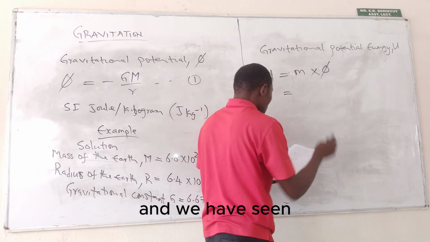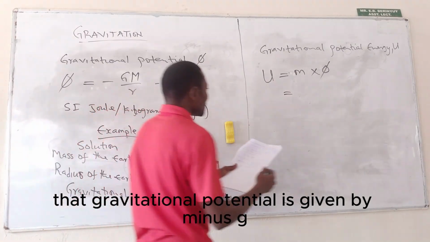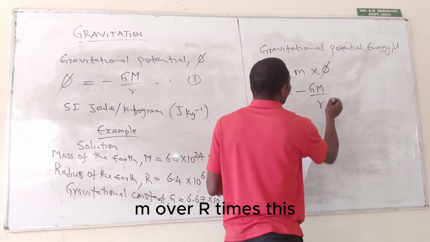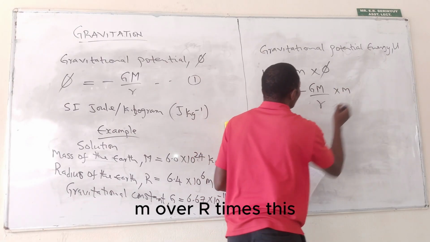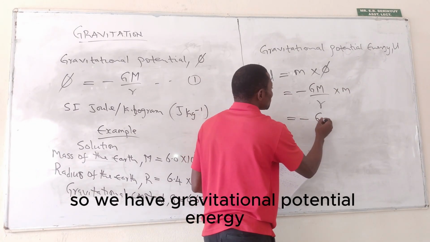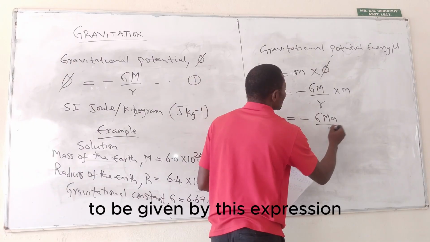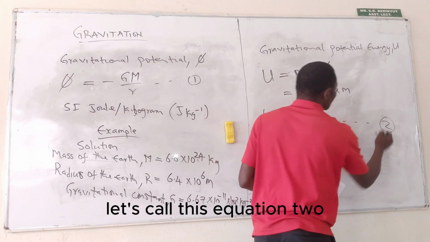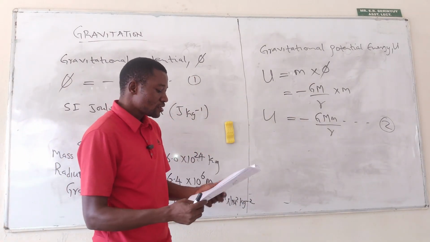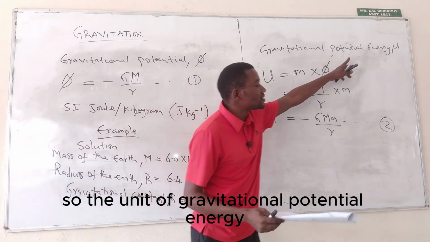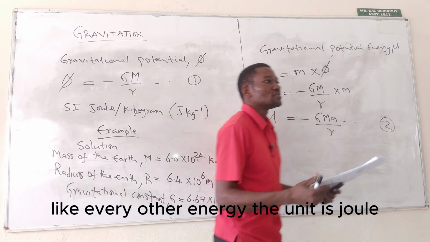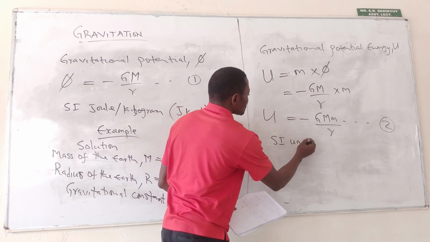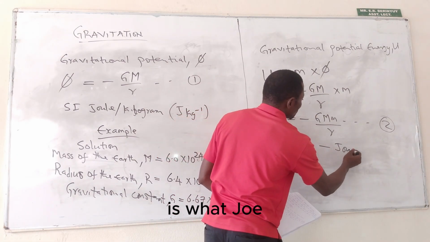And we have seen that gravitational potential is given by minus G M over r. Times this m, we have gravitational potential energy to be given by this expression. Let's call this equation 2. So the unit of gravitational potential energy, like every other energy, is joule. The SI unit is what? Joule.